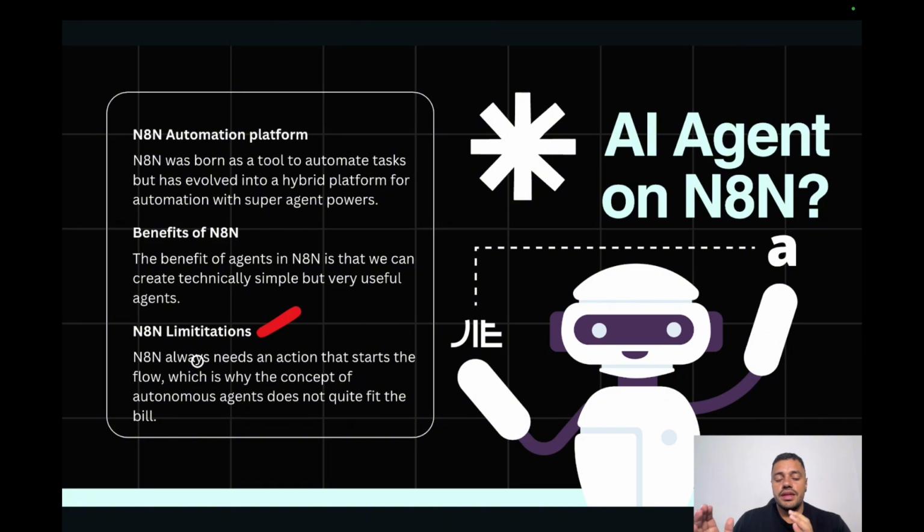Now, N8N cannot cover all the types of AI agents. But in my opinion, we can cover most of them, and the simplest ones. And of course, if you need something more complicated, you will need other tools. Let's see now the different types of AI agents that we have and evaluate at the same time if we can cover this type of agent with N8N.